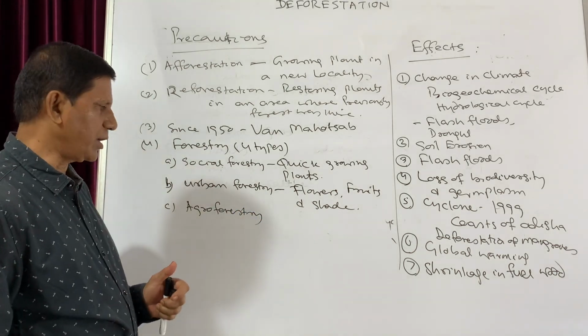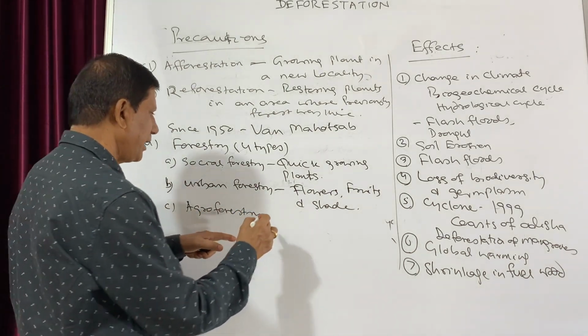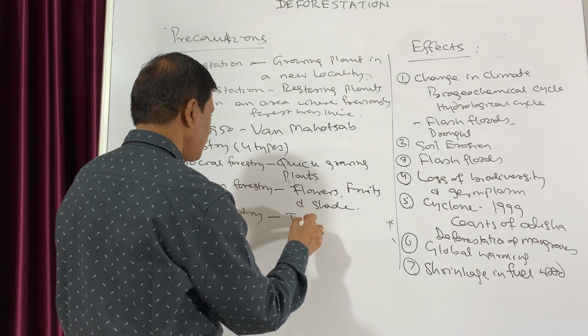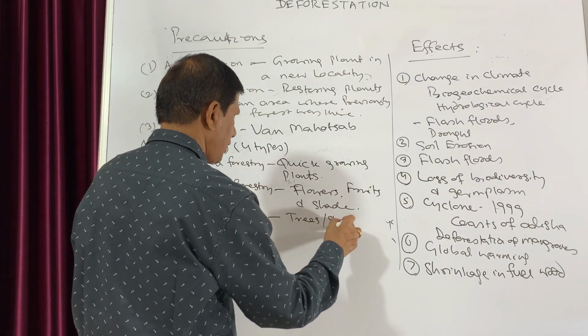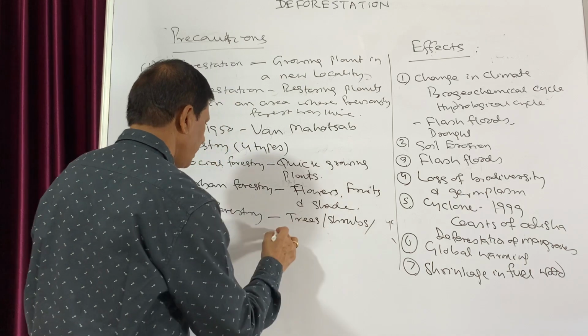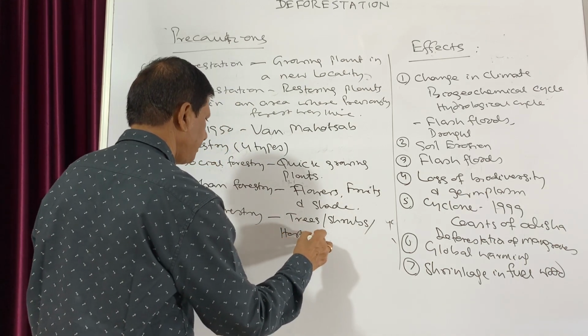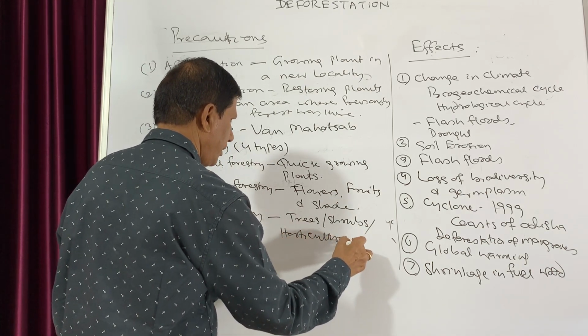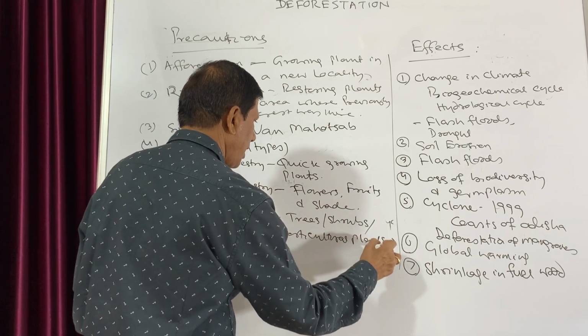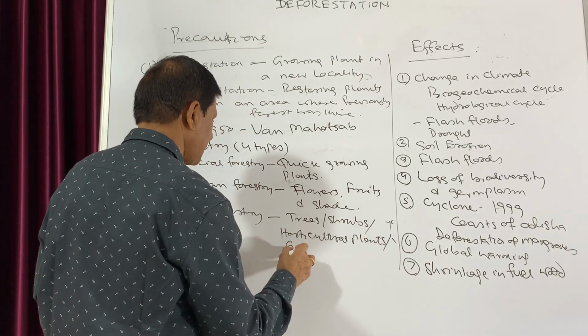In agroforestry, the agriculture department can grow trees, shrubs, then horticultural plants, and also grasses.